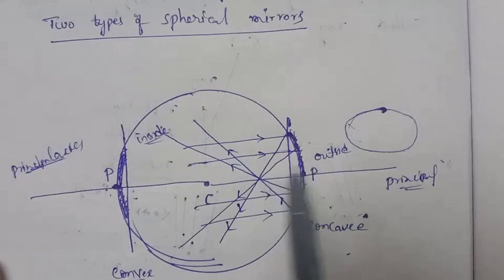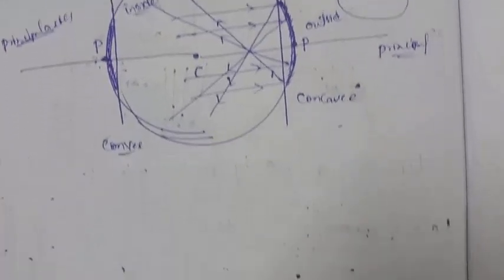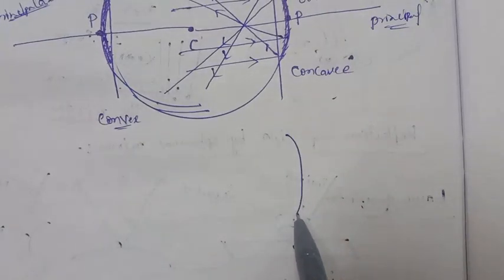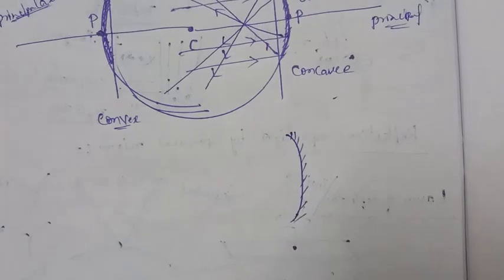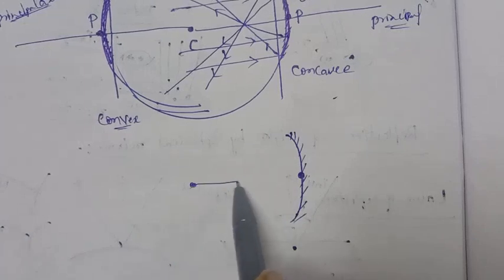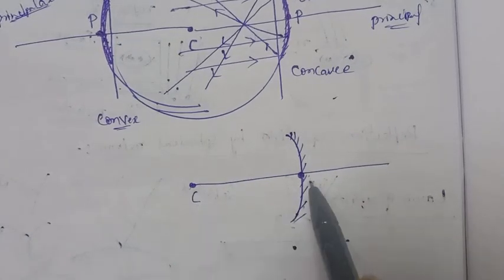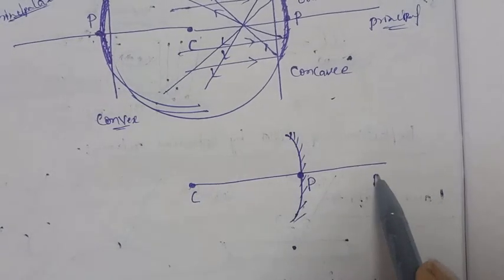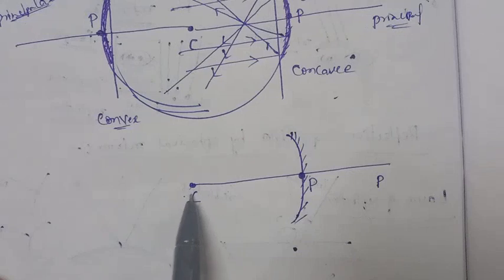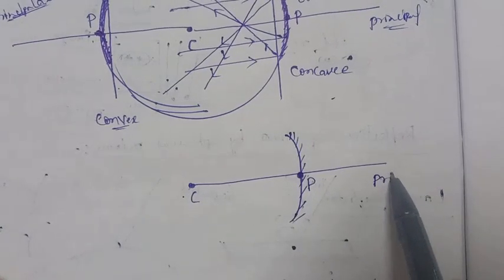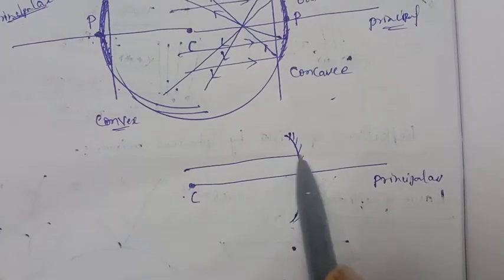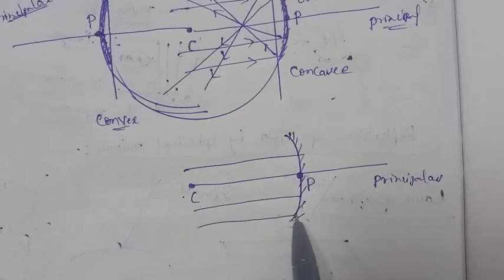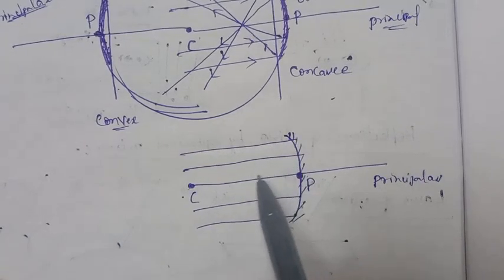Now if we take the concave mirror, I will draw it here also. So it is the concave mirror. I will draw it from outside. This point is called the pole, and this one is the center of curvature, and the line going from the center of curvature to the pole is called the principal axis. If a parallel beam of light is incident here in this manner, it will be reflected to a point.